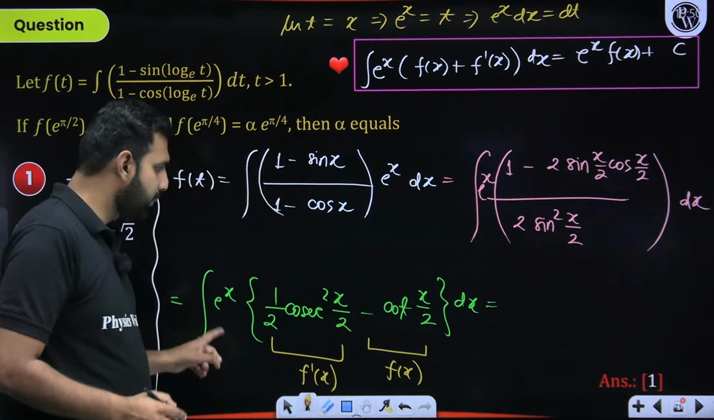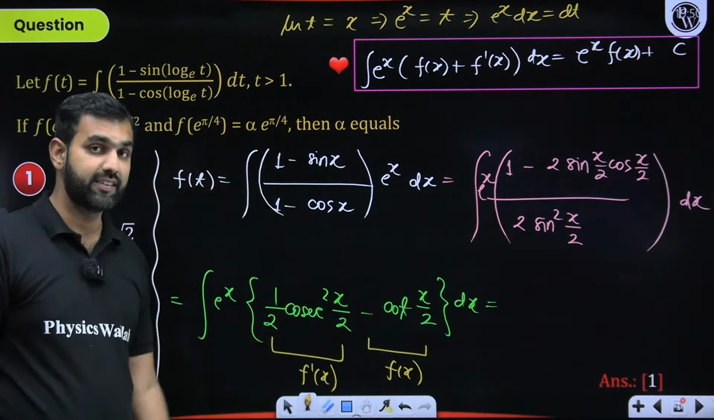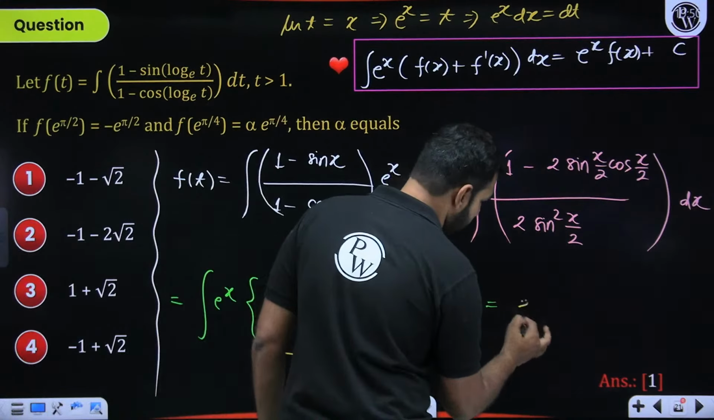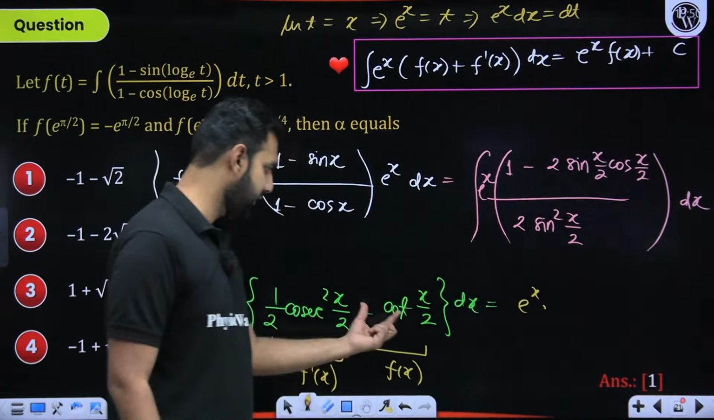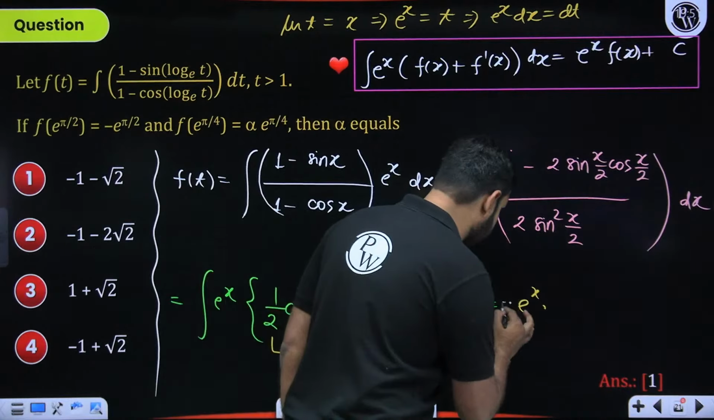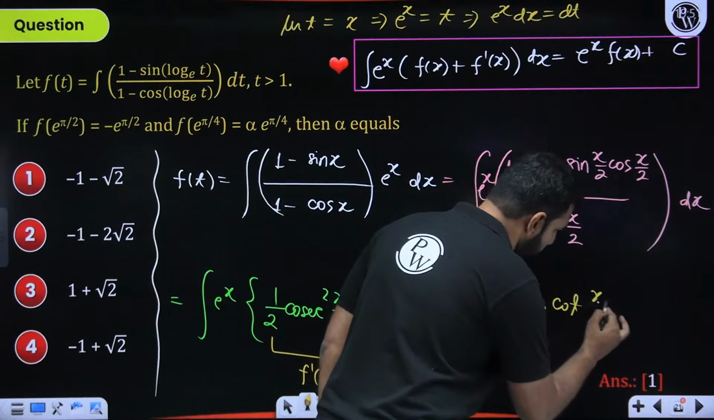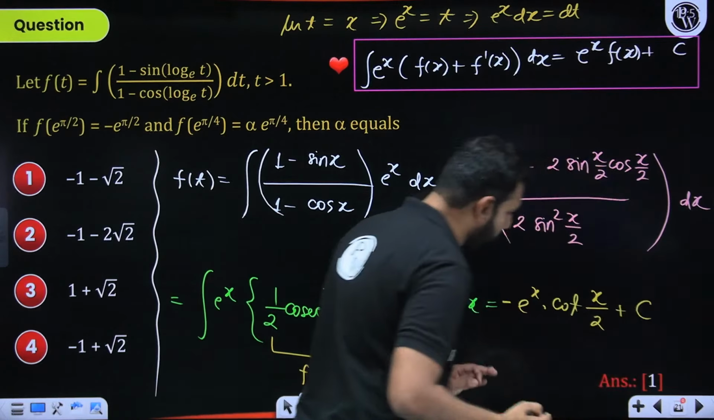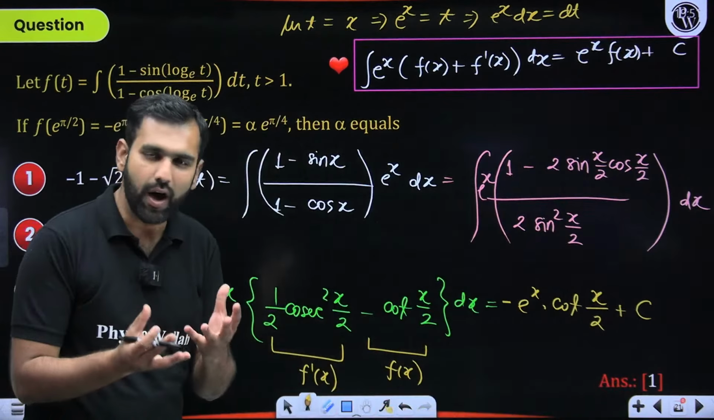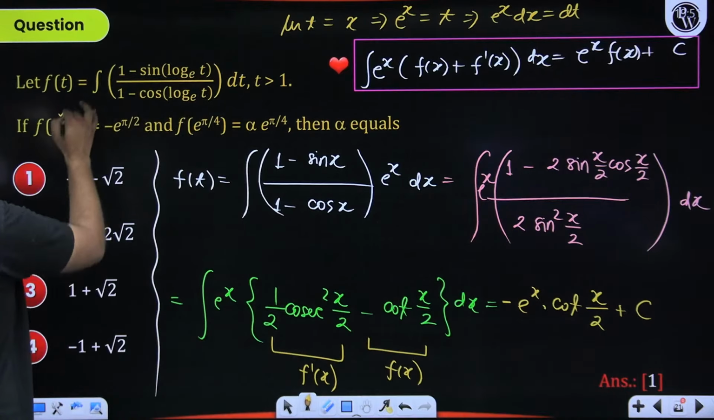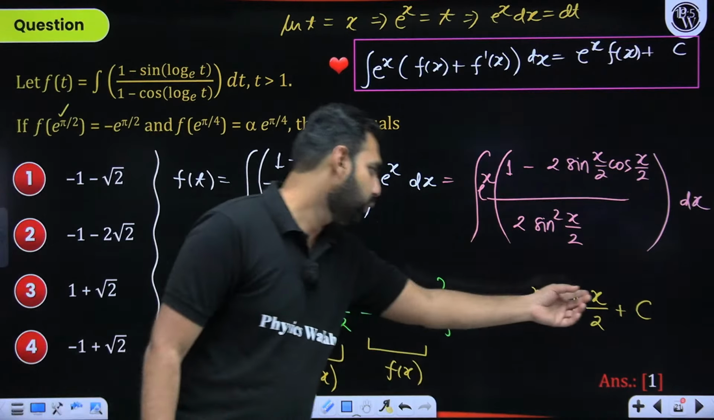So this is e to the power x times f x plus f dash x. So the answer is e to the power x f x. What is f x? Minus of cot x by 2. Remember, it is minus of cot of x by 2 plus c. From here, you are always given one condition. You replace x by e to the power pi by 2.